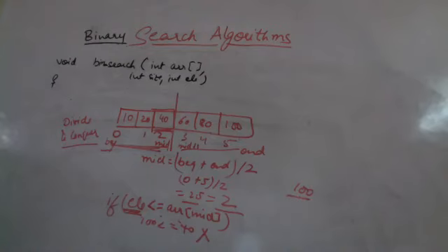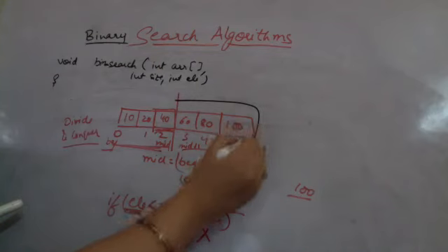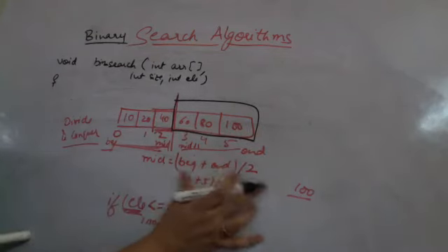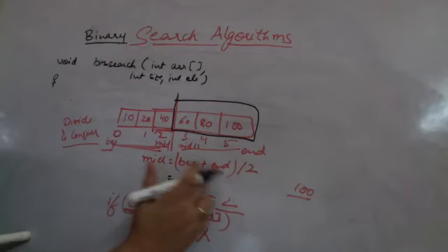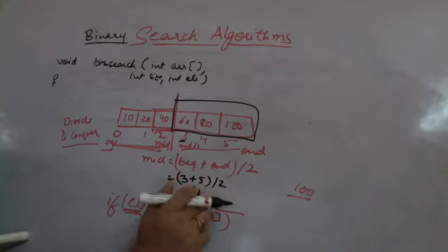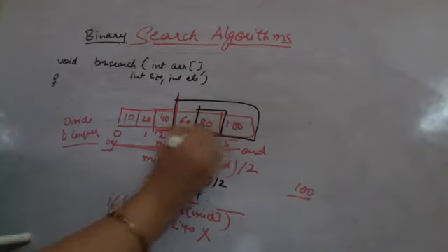Now, while searching in the right half, I will repeat the same procedure for this array. What is the procedure? I find the middle. This time the middle is (beginning plus end) by 2. What is the beginning? It is 3. 3 plus 5 divided by 2 comes out to be 8 by 2. So middle comes out to be 4. So this becomes my middle element.